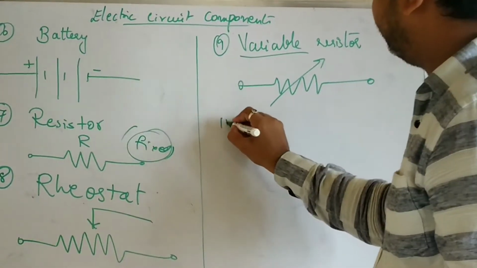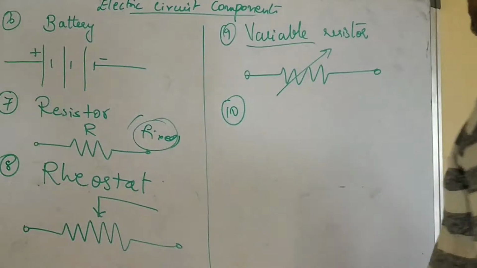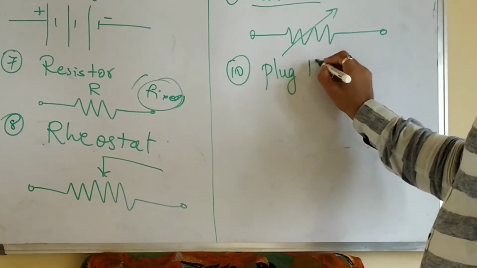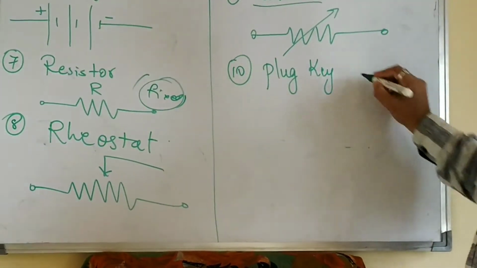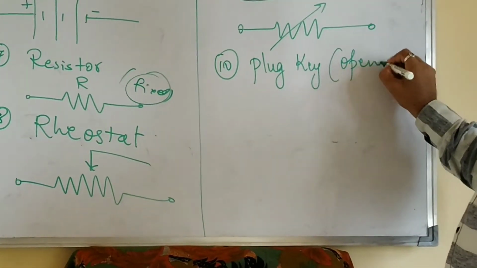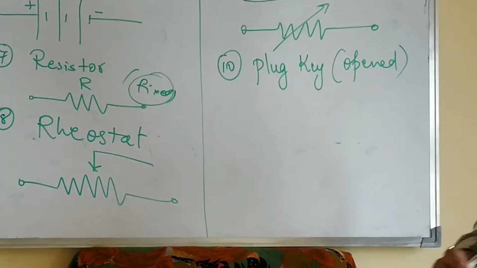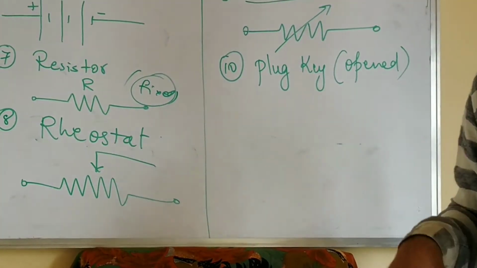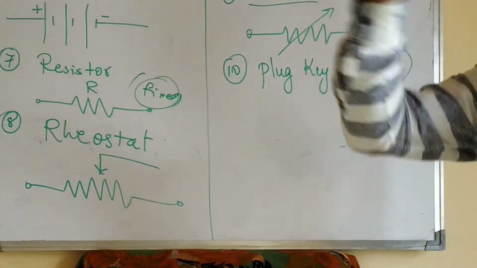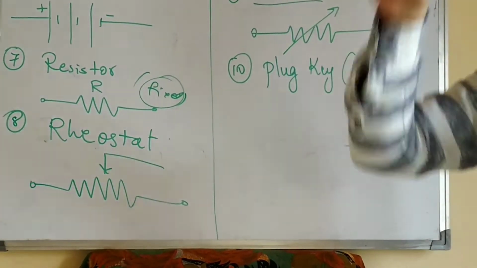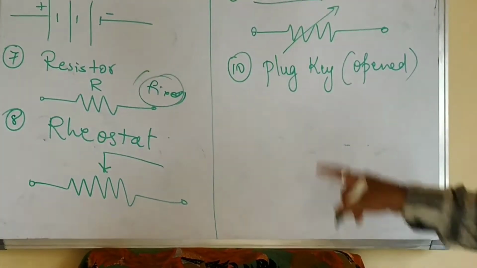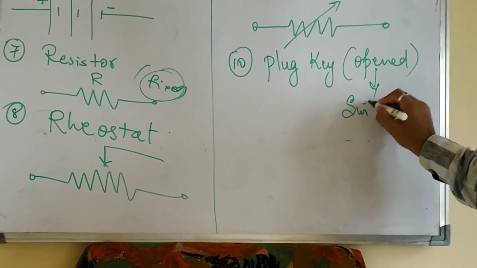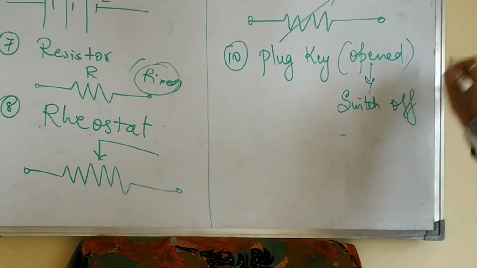Next is plug key. Plug key which is opened. You have switches in your home, right? When you put off the switch, no current will flow. When you switch on, current will flow. Similarly, plug key open means switch off condition.